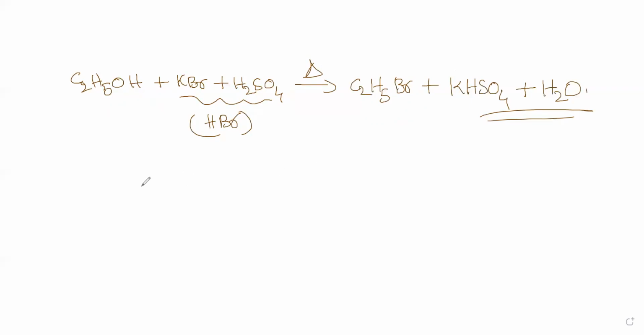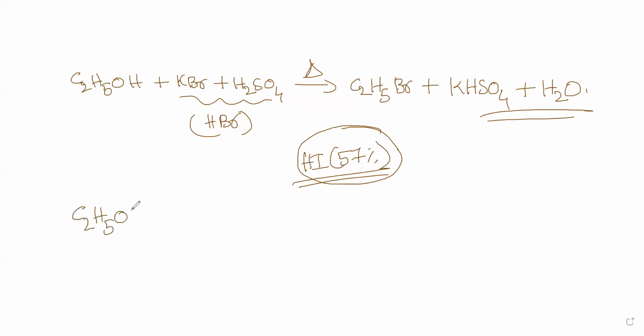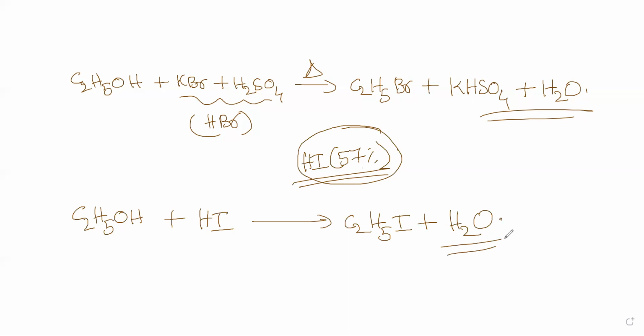Now how do you prepare iodoalkanes? For iodoalkanes, HI will be about 57%. If I take 100 ml of hydroiodic acid, only about 57% of it is actually utilized. It doesn't matter. You take C2H5OH plus HI. What product do you expect? C2H5I, that's it, plus H2O. So this is how you can prepare iodoalkane.